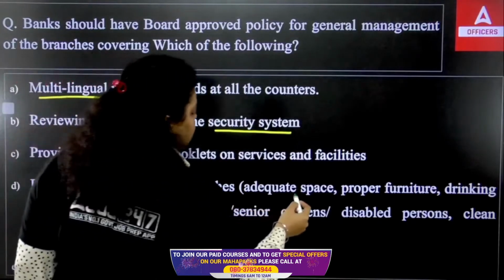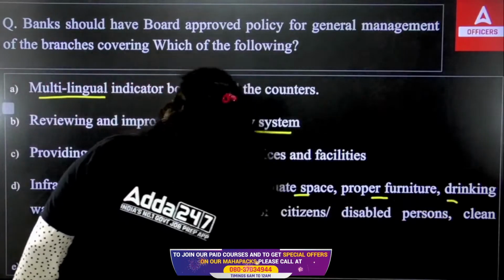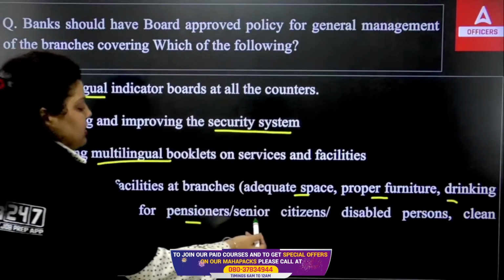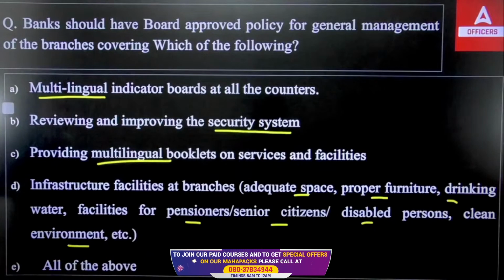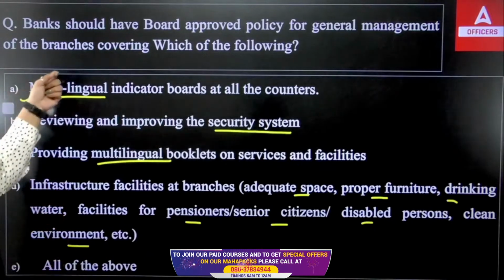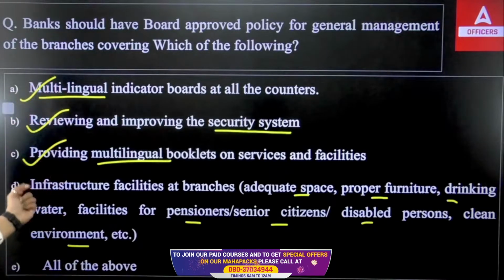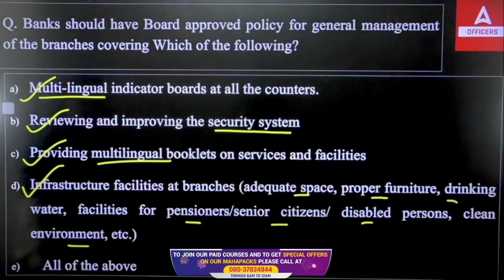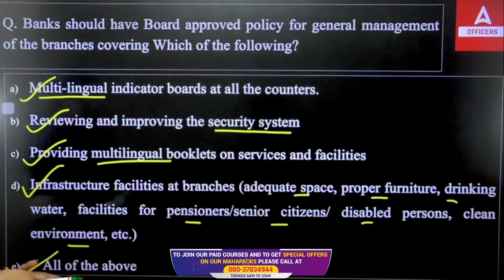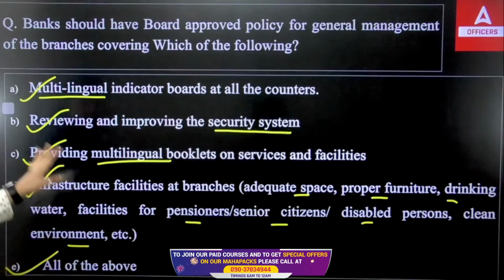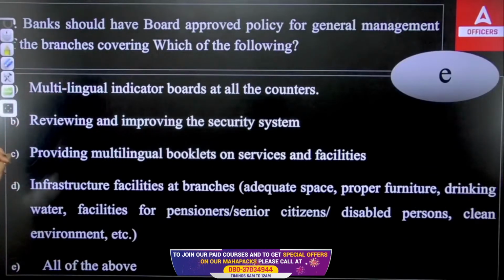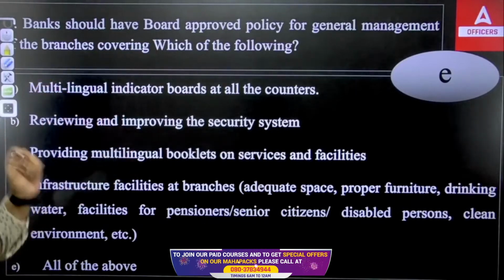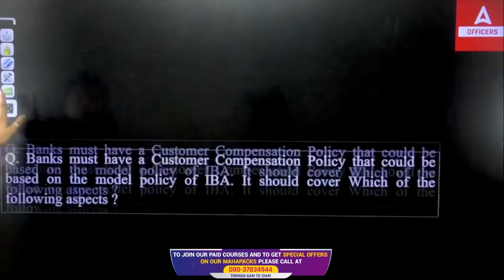Infrastructure facilities like adequate space, proper furniture, drinking water facility for pensioners, senior citizens, disabled persons, clean environment, etc. should be there. So I think everything is required in a bank. Everything is required. And that's why the right answer will be all of the above. They all are required under a particular general management of the branch. So the right answer is E.